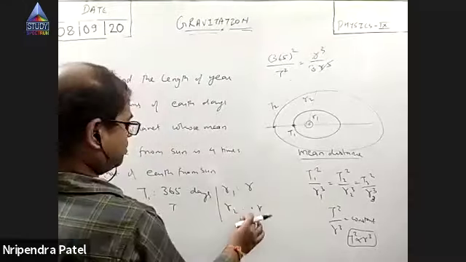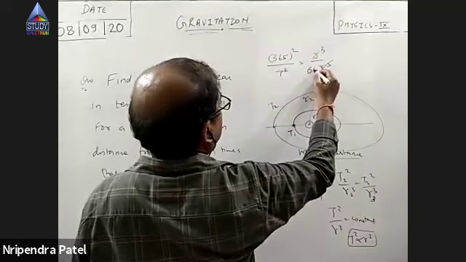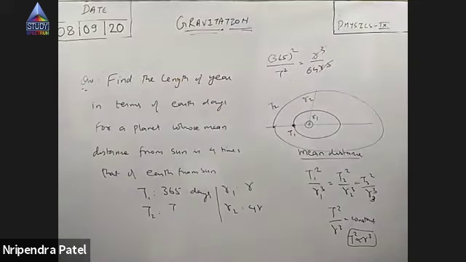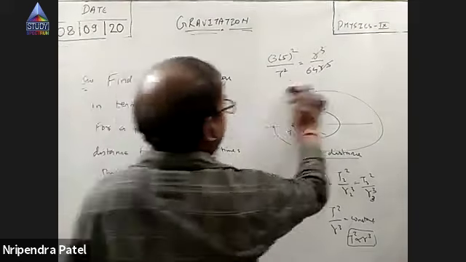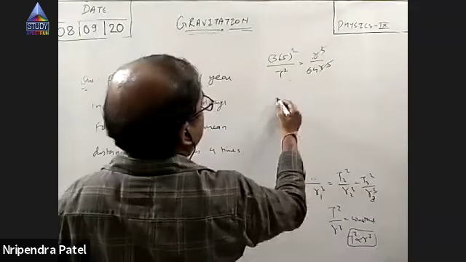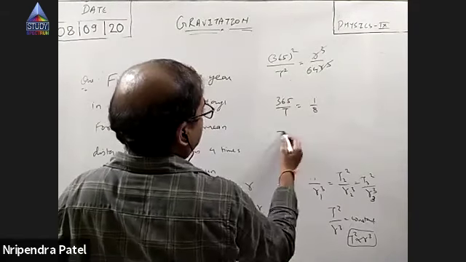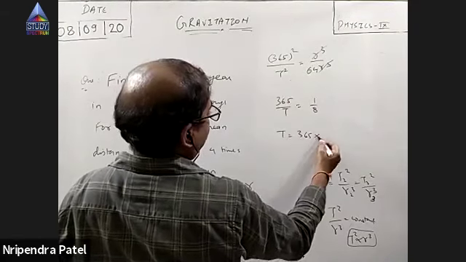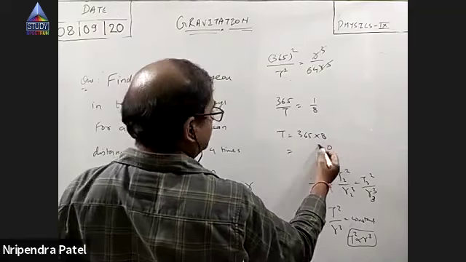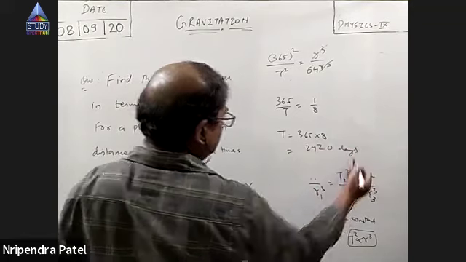I said 4 times, right? So 64 R cubed. R cubed gets cancelled. Take the square root of both sides. So 365 upon T is equal to 1 by 8. So T is equal to 365 into 8, which is 2920 days. That's the answer.